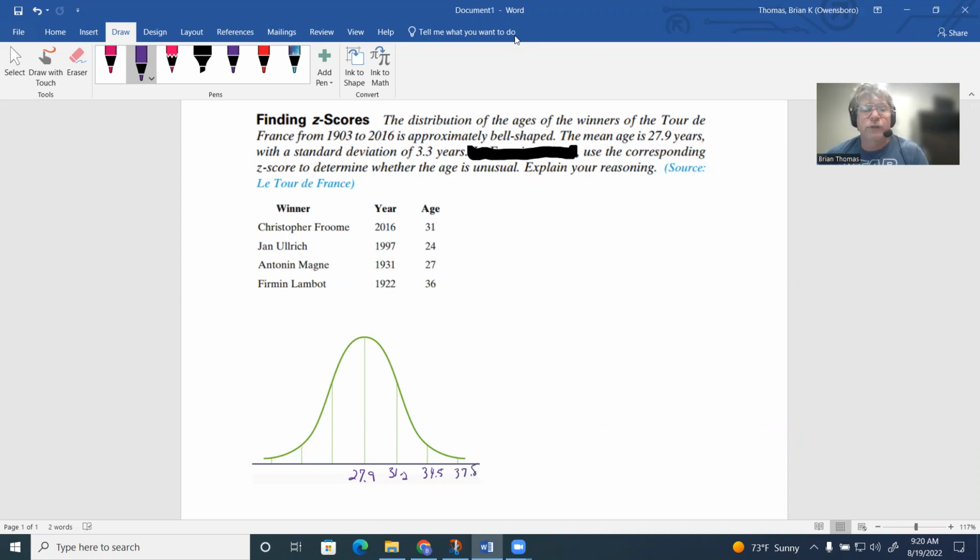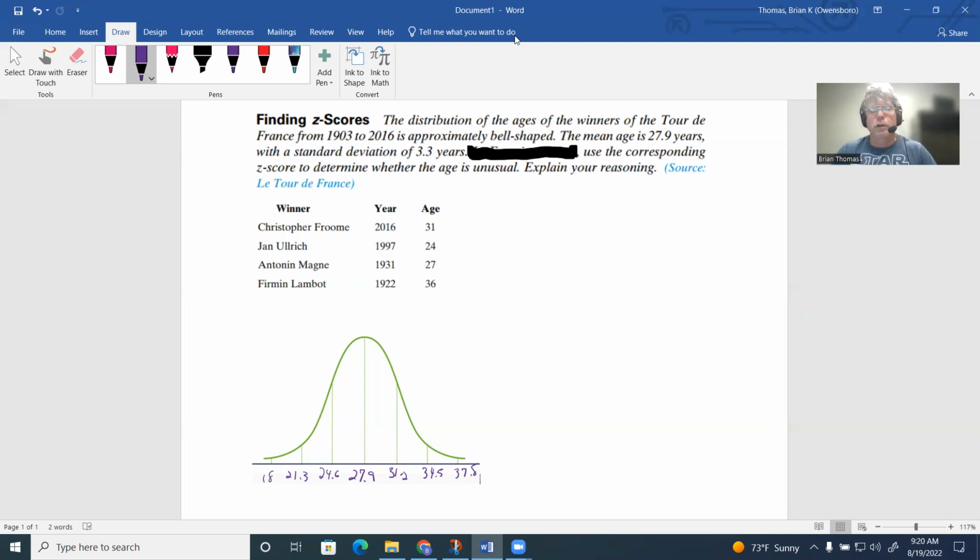Now, if I go the other direction, 27.9 take away 3.3, one standard deviation, would be 24.6. If I subtract 3.3 again, it's going to give me 21.3. Then if I subtract 3.3 again, that'll give me 18.